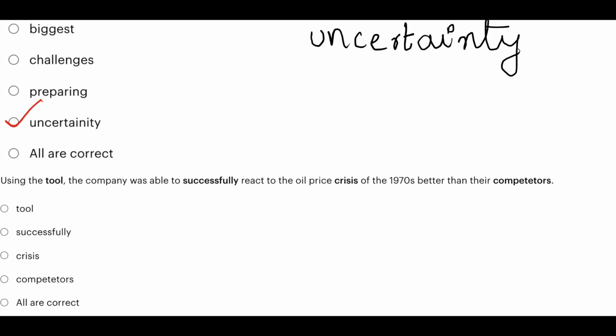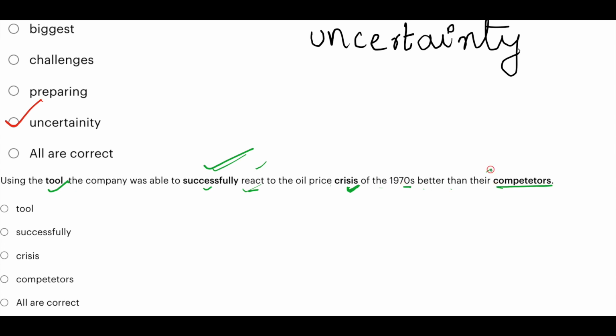Using the tool, the company was able to successfully react to the oil price crisis of the 1970s better than their competitors. Using the tool, spelling is correct, context is also correct. The company was able to successfully react. React is a verb and successfully is an adverb. Successfully react, the spelling is also correct, context is also correct. To the oil price crisis, this is also correct. Of the 1970s better than their competitors.